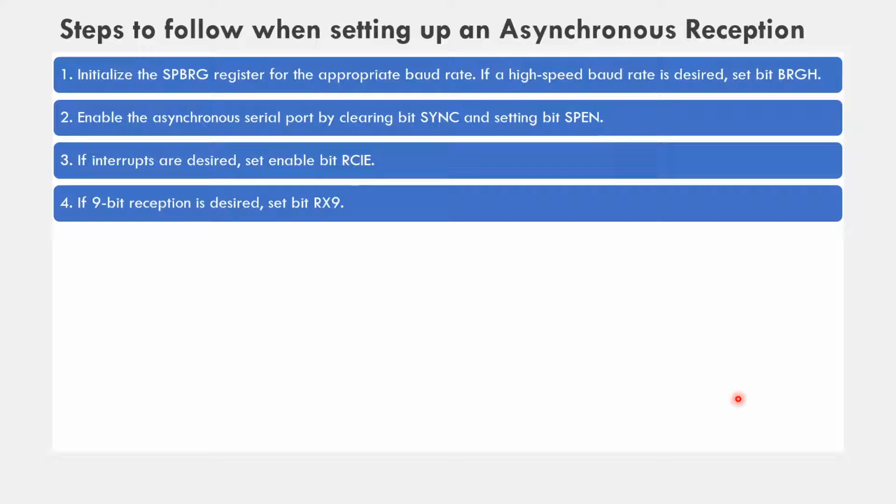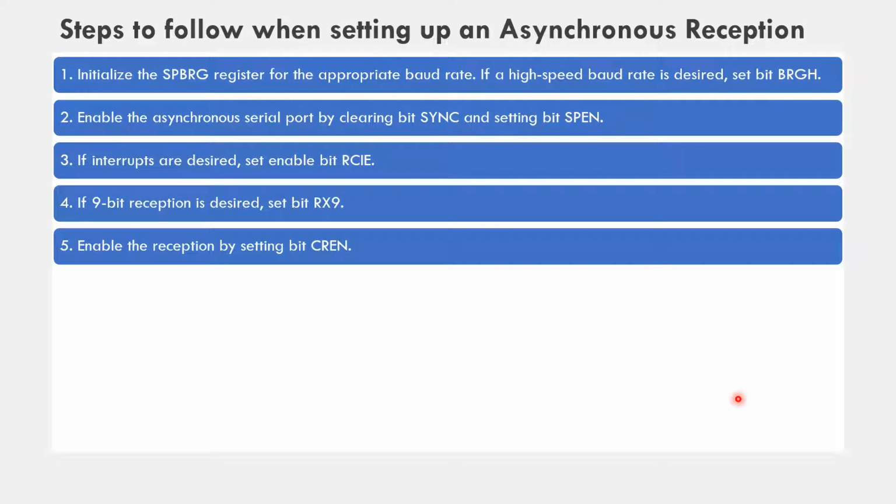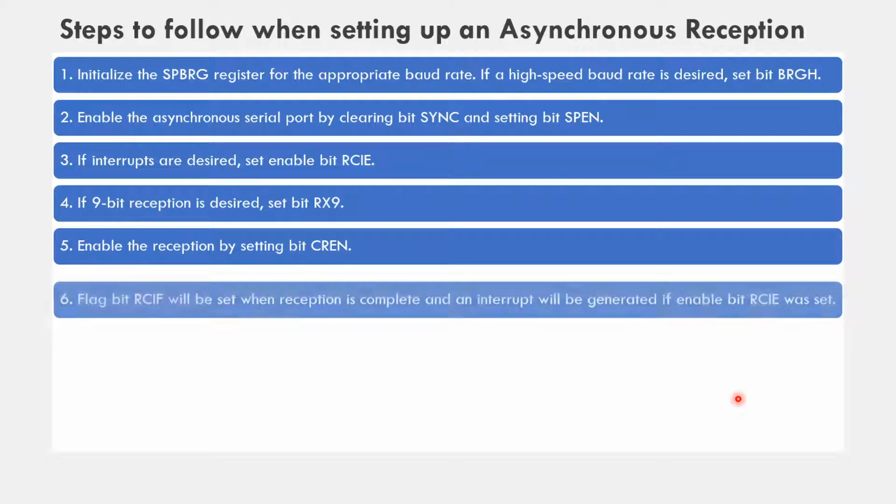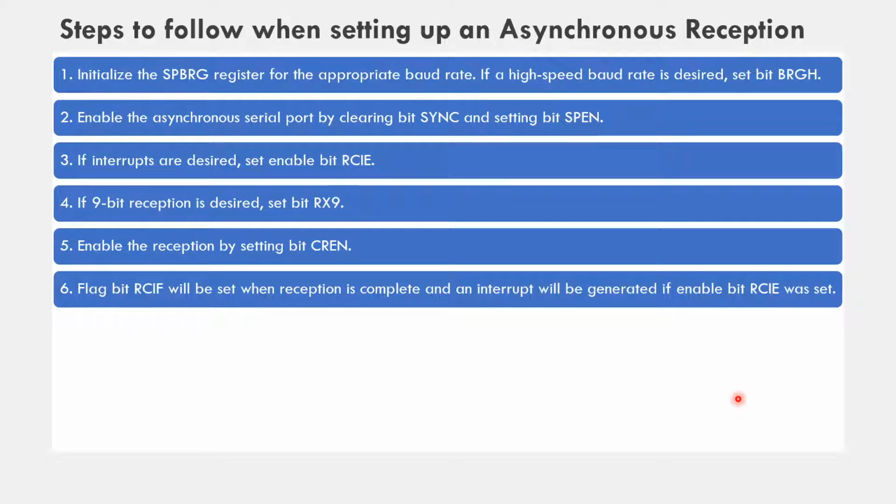And if 9th bit reception is desired, then set bit RX9. Step 5, enable the reception by setting bit CREN. Step number 6, flag bit RCIF will be set when reception is complete and an interrupt will be generated if enable bit RCIE was set. So the RCIF bit is the indication that 8 bit data is received in the controller in the receive section.